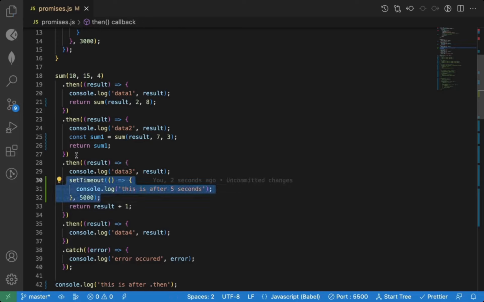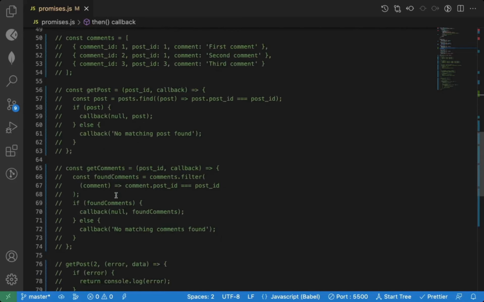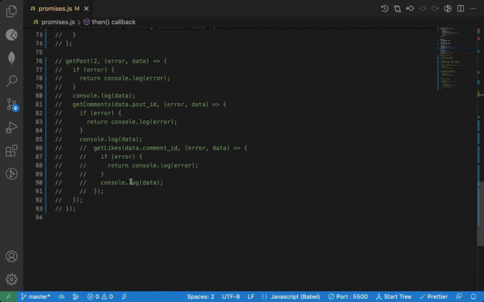So if you are getting API data, profile data from here, and your next code is dependent on that profile ID, just like this particular post ID. First you get the post, you have that post data, and then you take that data dot post id, and depending on that you get the comment.